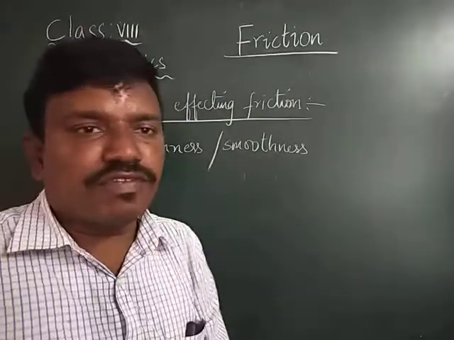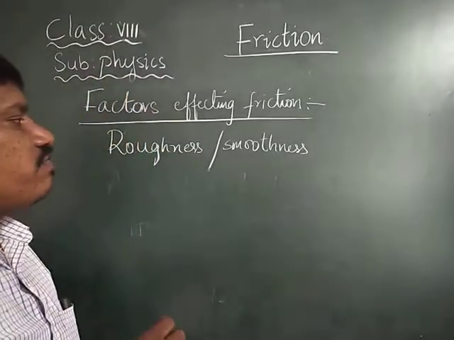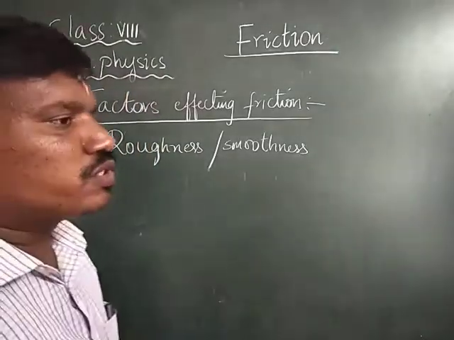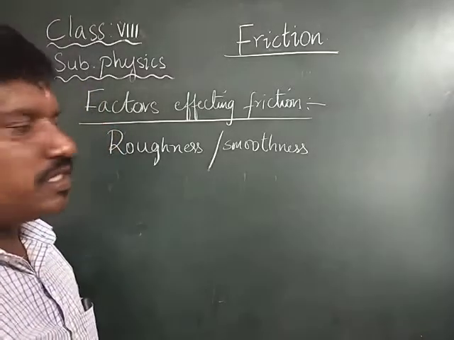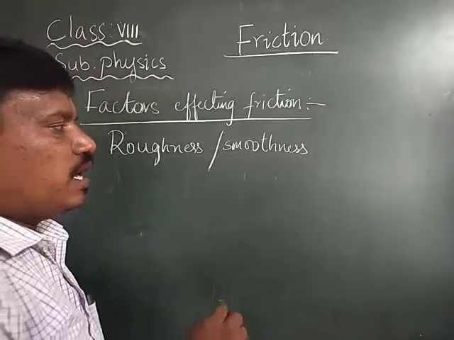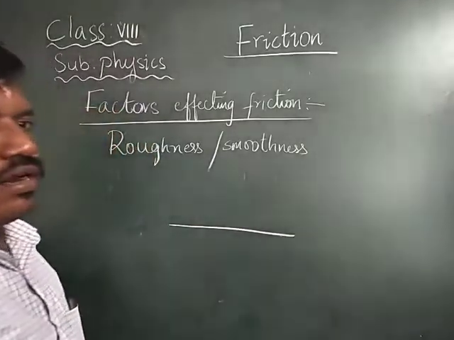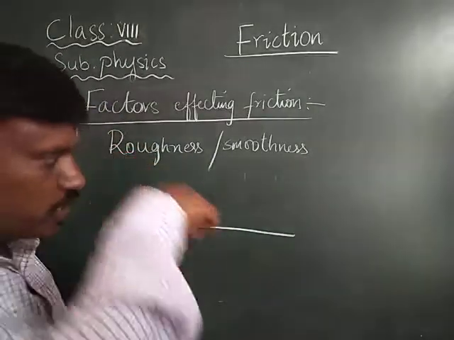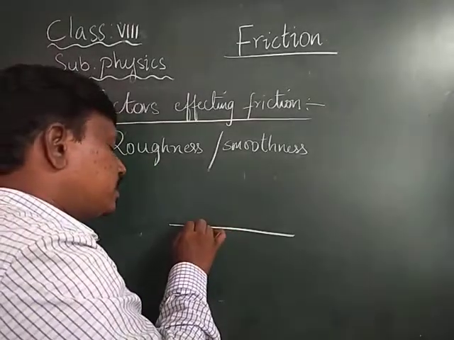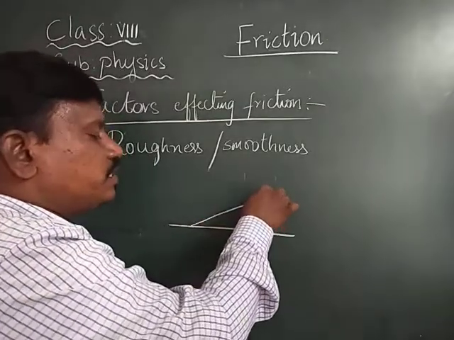The first one is the effect of roughness or smoothness of an object. For this I am taking a smooth cardboard which is in an inclined position.